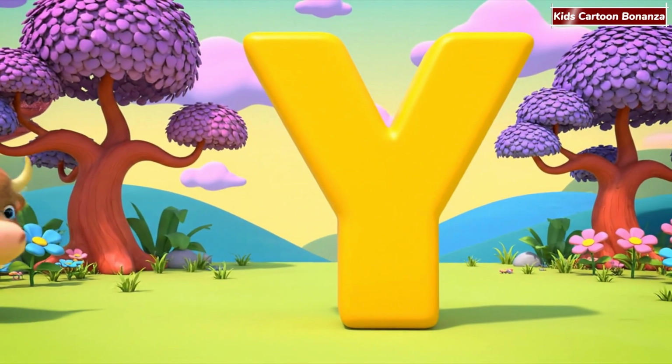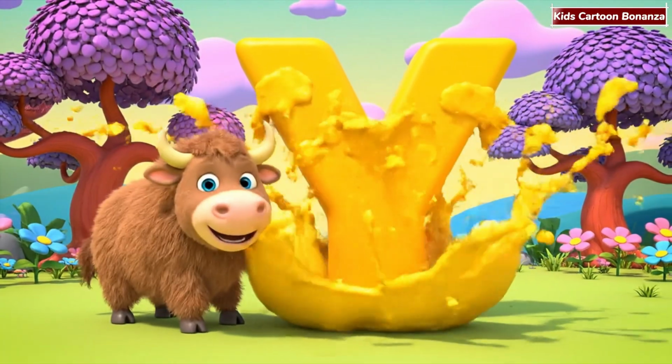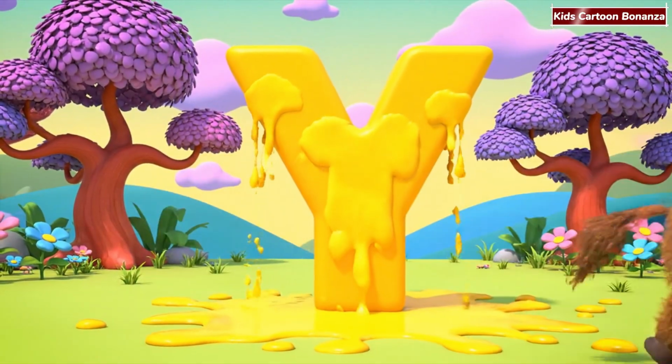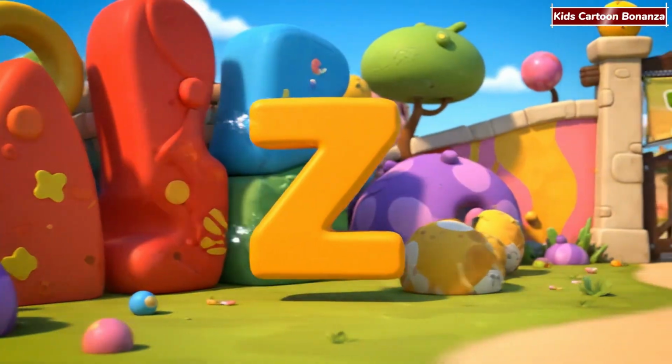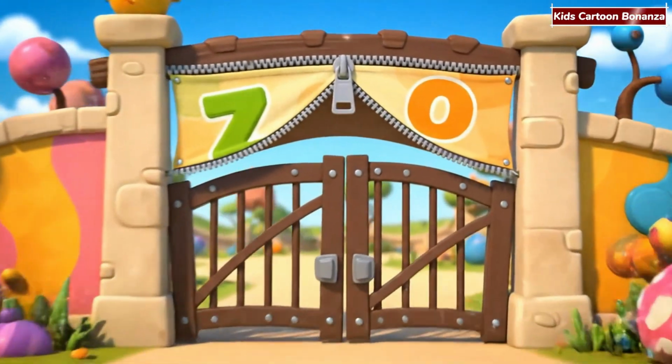Y is for yak. Y is for yellow. Z is for zoo. Z is for zipper.